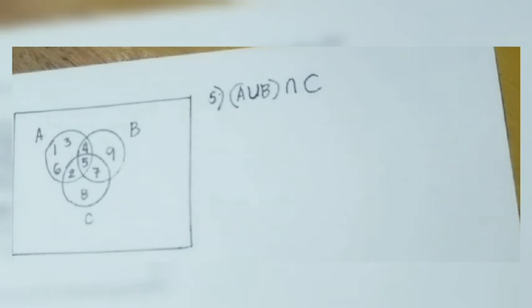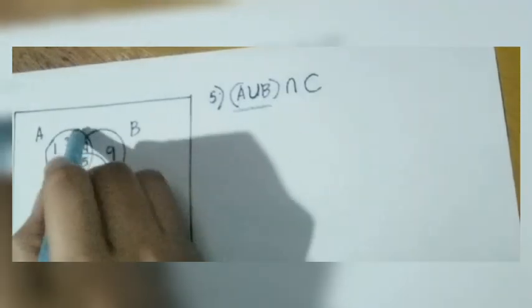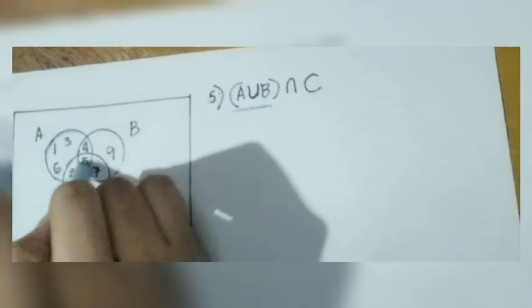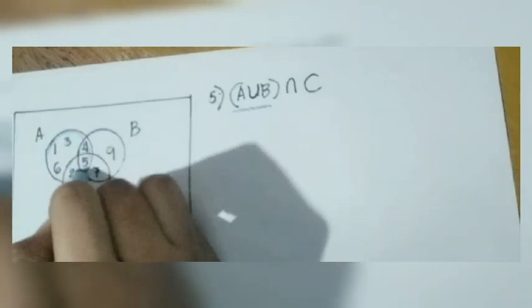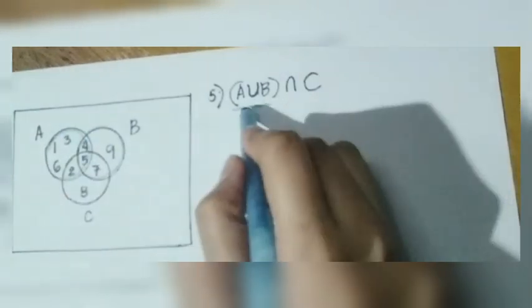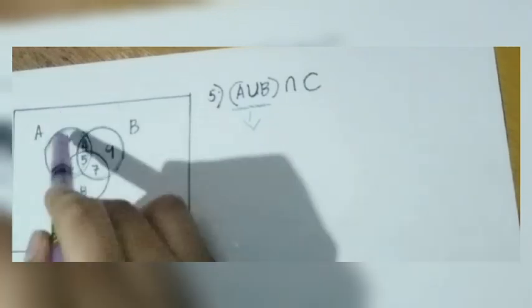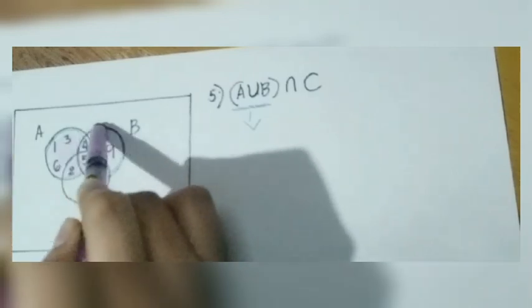So since I have here my set A, and then I have here my set C. So meaning to say, A union B is equal to this part and this part.